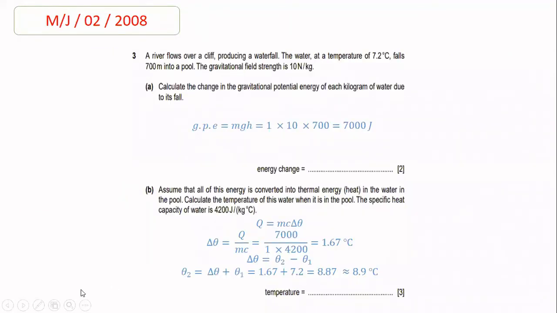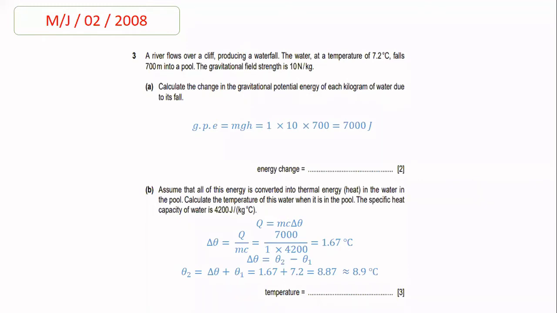Now beta, the third question is taken from 2008 paper 2. In this question, a river flows over a cliff producing a waterfall, and the waterfall is at a temperature of 7.2 degrees Celsius and falls into the pool after traveling a height of 700 meters. The gravitational field strength is 10 Newton per kg. In part A, the examiner asks you to calculate the change in gravitational potential energy of each kilogram of water due to its fall.